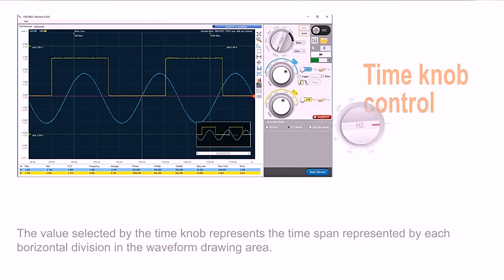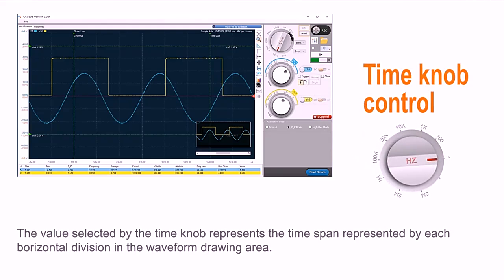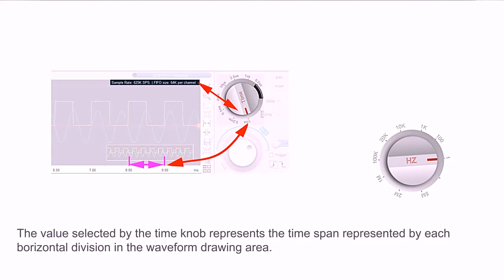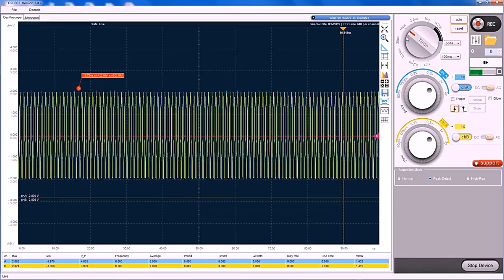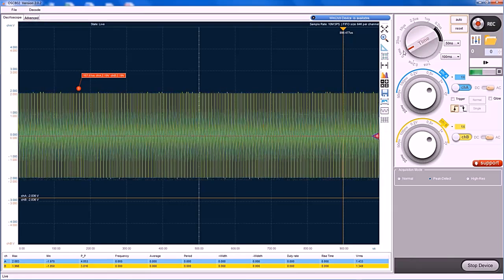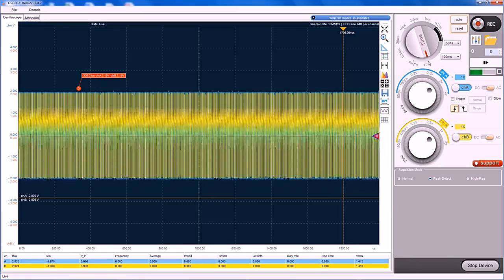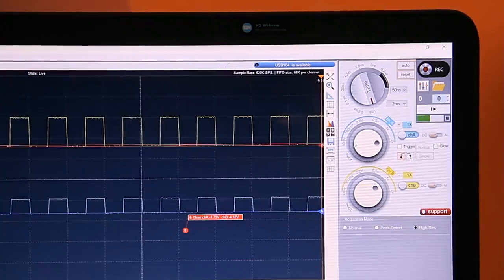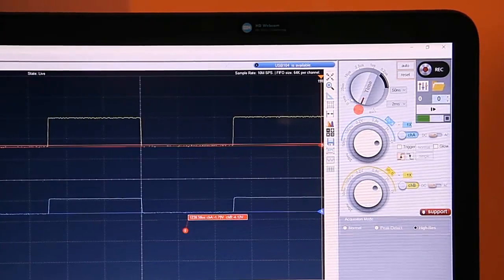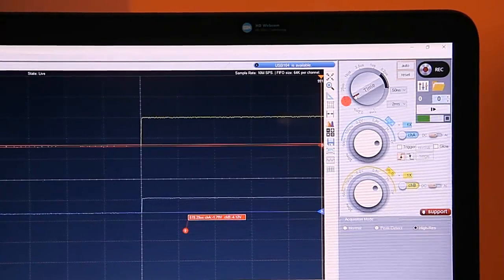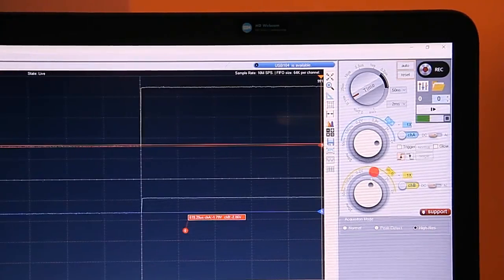Now this section is about time knob control. Both channel A and channel B share the same time knob. The scale value selected by the time knob represents the time span of each horizontal division in the waveform drawing area. With the same input signal we showed in this video, now we turn the knob clockwise.